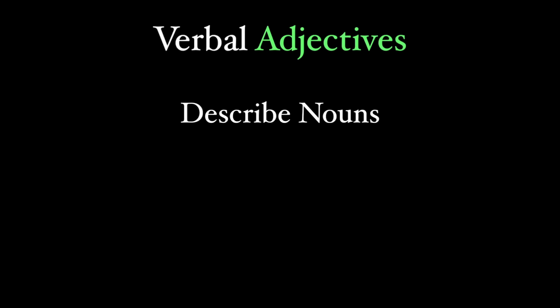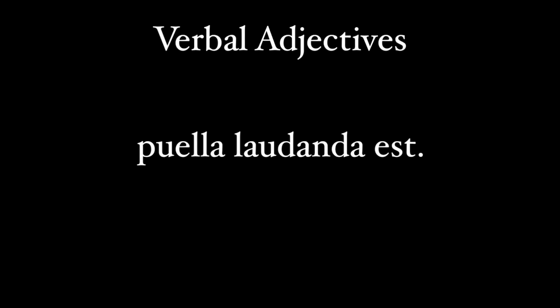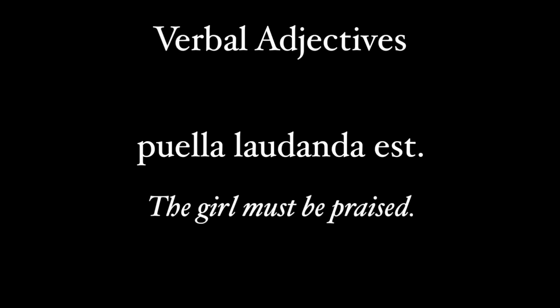So first off, participles are verbal adjectives. And what does this mean? Well, most importantly, it means that participles are adjectives first and foremost. Because of this, participles always describe nouns. A participle will have the same case, number, and gender as the noun it describes, but it has the verbal component too, because participles originate from verbs. In this example, puella laudanda est, the girl is to be praised or must be praised. The word laudanda is our participle. It comes from the verb to praise, but really it's acting as an adjective describing the girl.